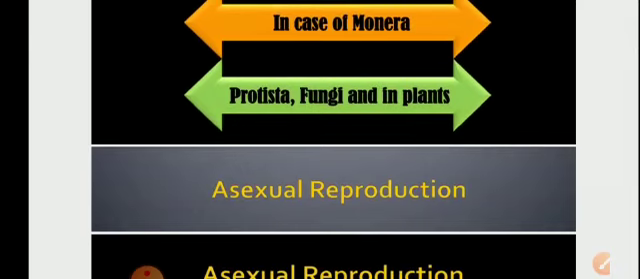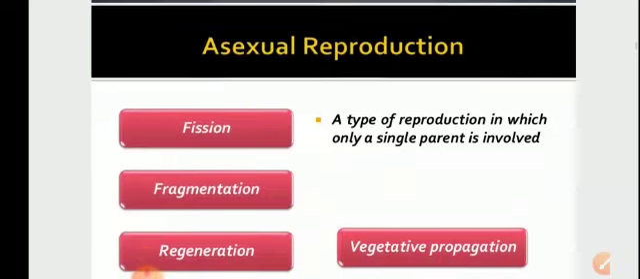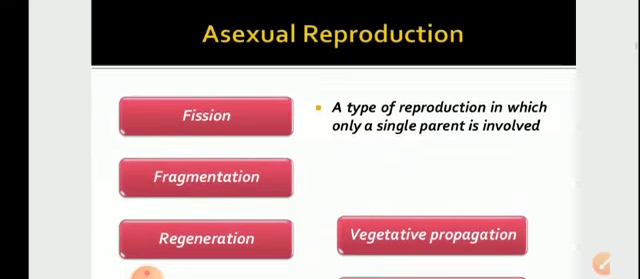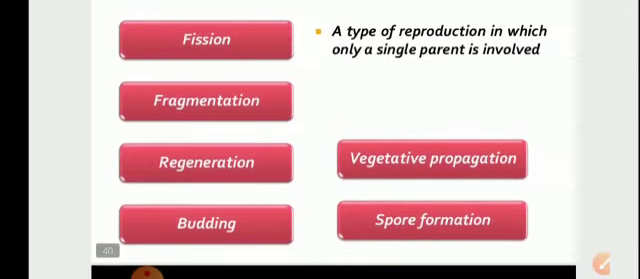Lower organisms basically exhibit an asexual mode of reproduction. The kingdom Monera, which includes bacteria, the protistans, fungi, and even some lower plants like the thallophytes, that is the algae, exhibit an asexual mode of reproduction. The various modes of asexual reproduction include fission, fragmentation, regeneration, budding, vegetative propagation, and spore formation.